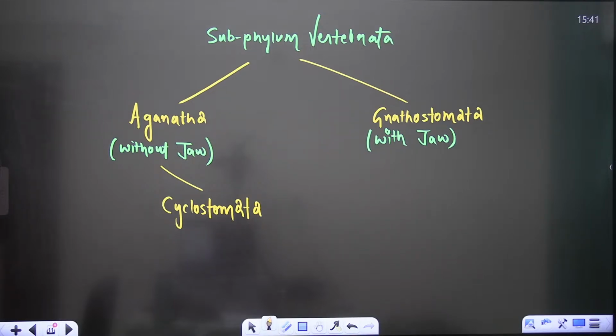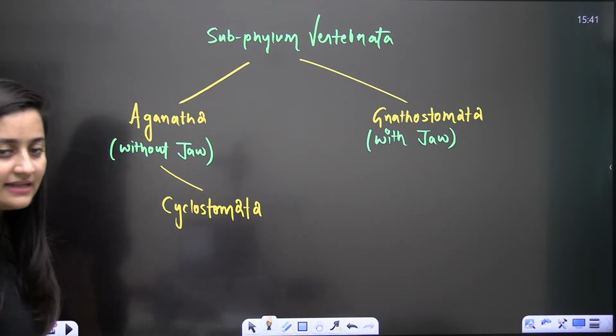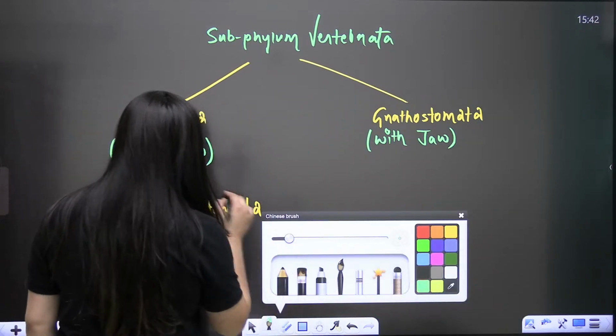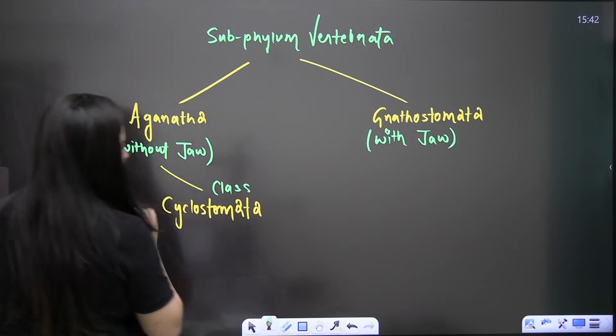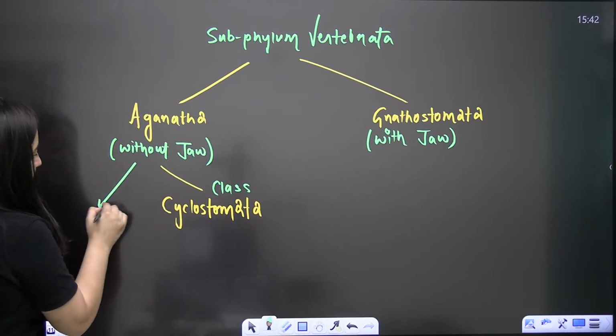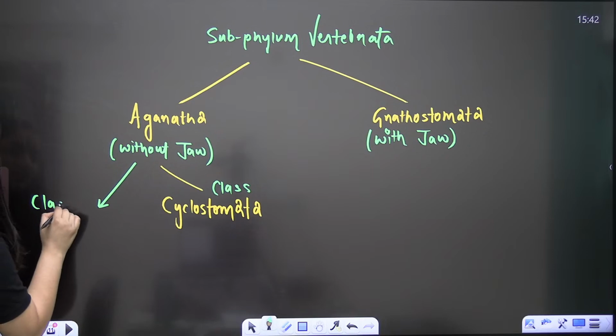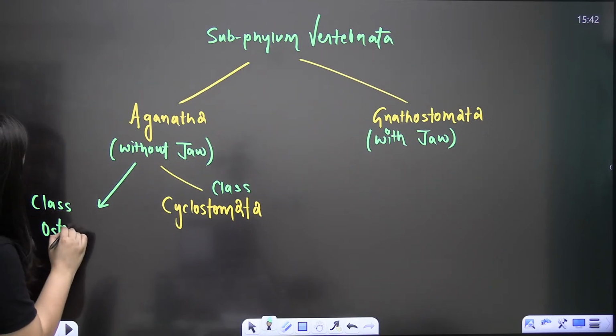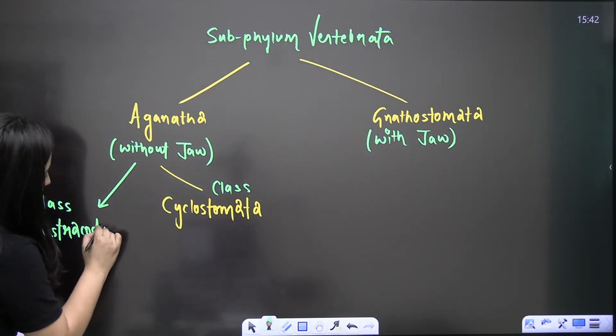That's a class basically. But there is another class, that is Ostracodermi.